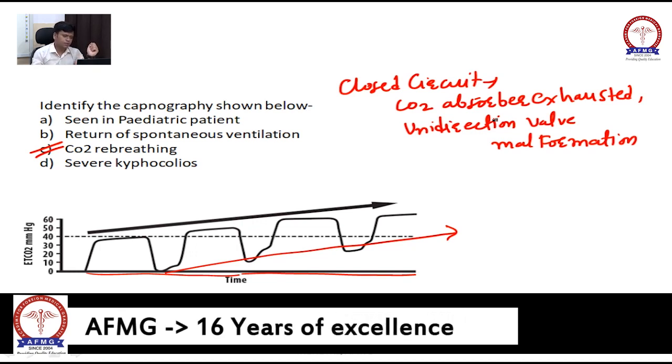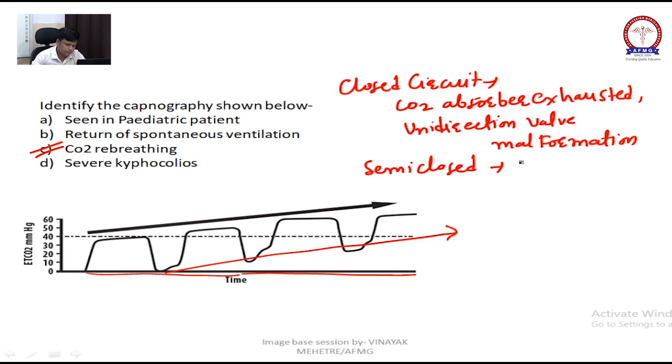Now next, in semi closed circuit it will be due to inadequate fresh gas flow.